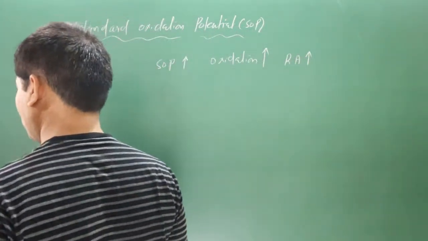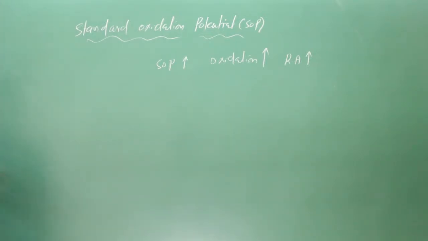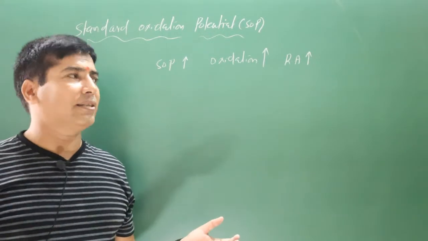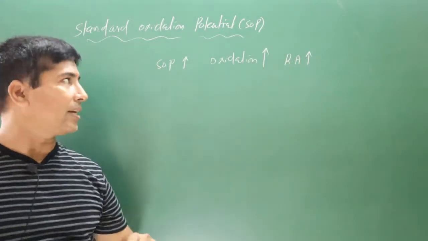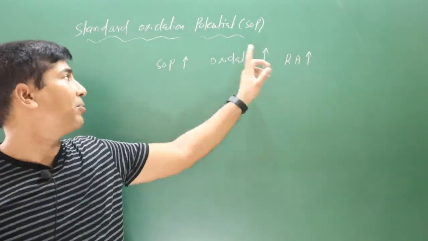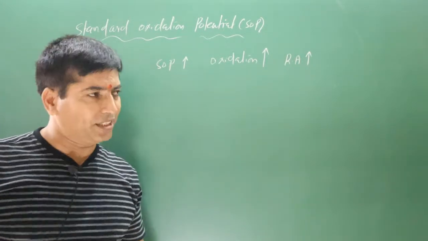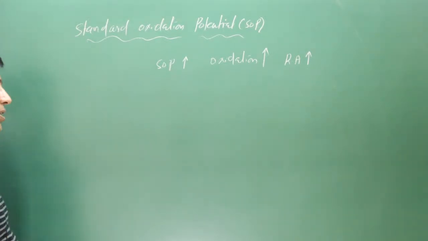Metals have a greater tendency to lose electrons and undergo oxidation in a reaction, that's why they act as better reducing agents. Now we are going to determine reducing power based on standard oxidation potential.